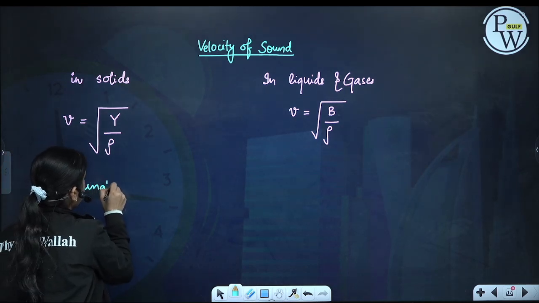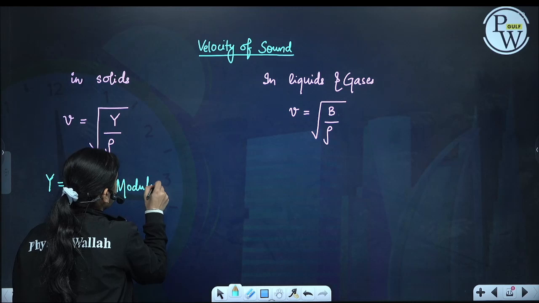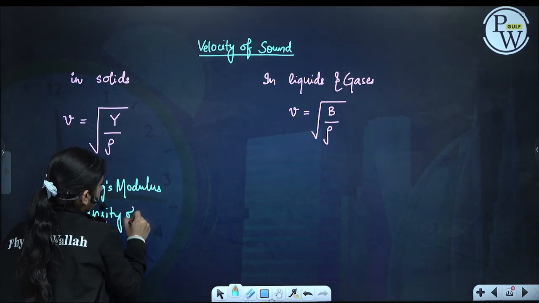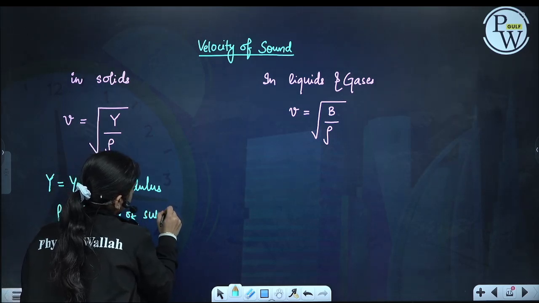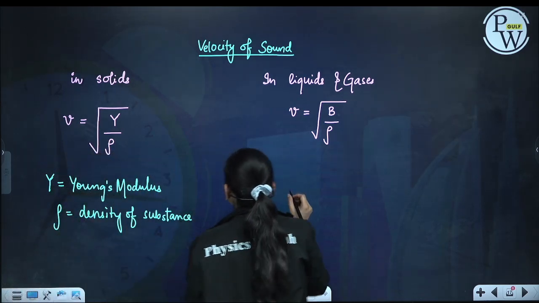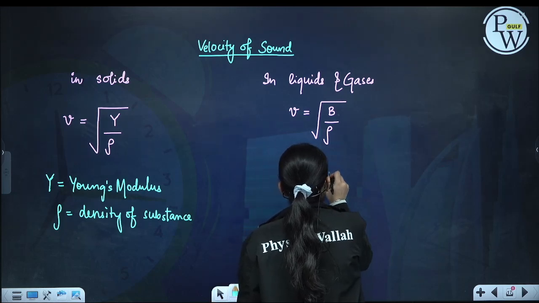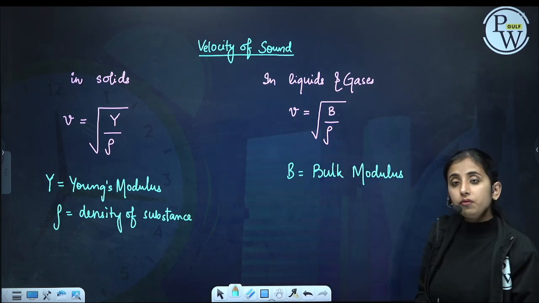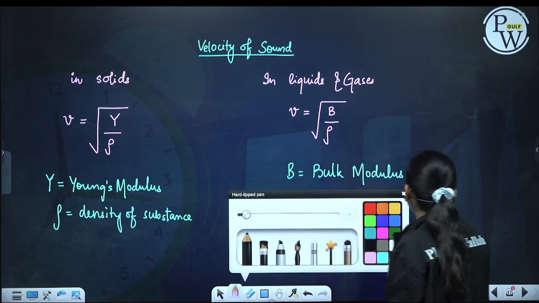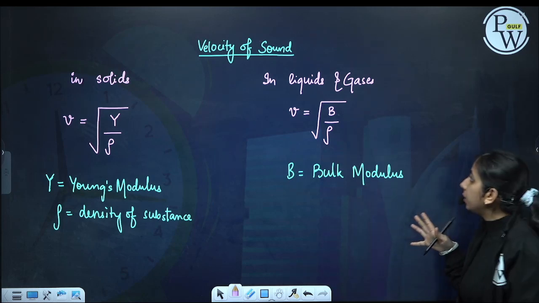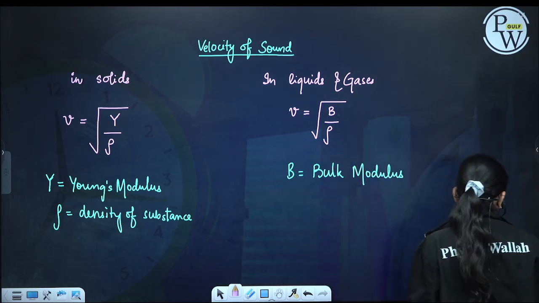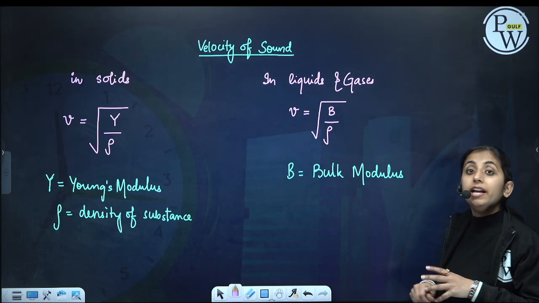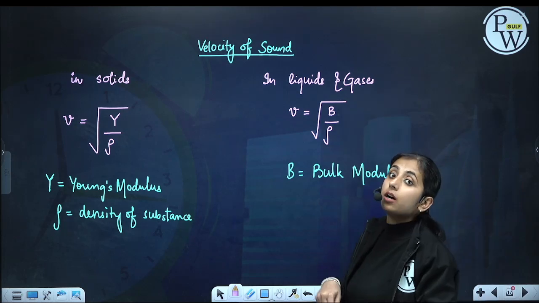Y is the Young's modulus of elasticity and rho is the density of the substance, and B is the bulk modulus of elasticity. So sound in solids depends on Young's modulus by density, and in liquids it depends on bulk modulus by density, under root of Y by rho and under root of B by rho. In vacuum it will be 0 because sound needs a medium to travel.